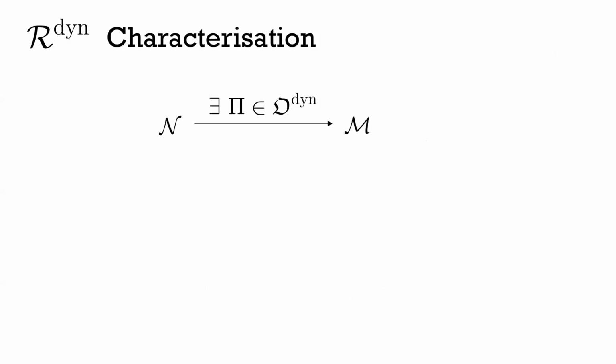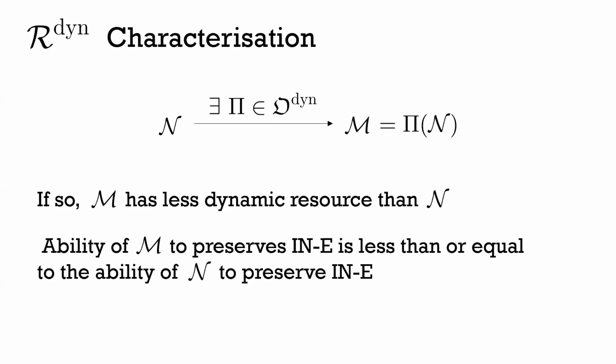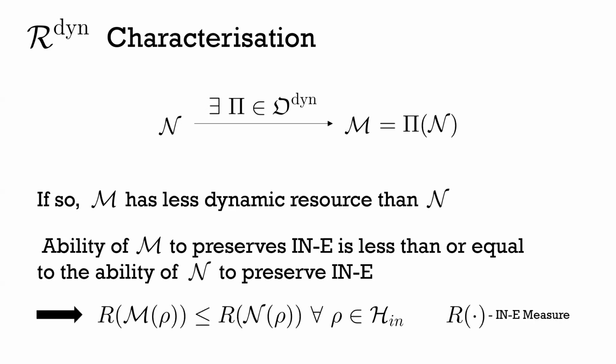So if I give you two noisy operations, does there exist an allowed operation of my dynamical resource theory that maps me from one to the other? And if so, I can say that M has less dynamical resource than N, which means that the ability of M to preserve informational non-equilibrium is less than or equal to the ability of N to preserve informational non-equilibrium. And then physically, that's going to mean that for every possible output state of M rho is going to have less informational non-equilibrium than the same state output from N rho.